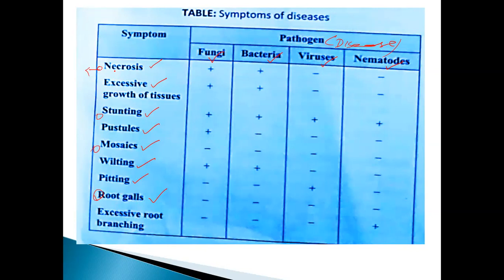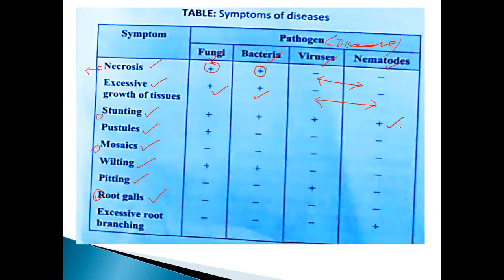Two things are very, very important. One is fungi, which gives a positive result, and bacteria also. Others are minus. Okay. Next, the excessive growth of tissues. This is positive and positive. These are minus. And stunting. See here, all are positive.